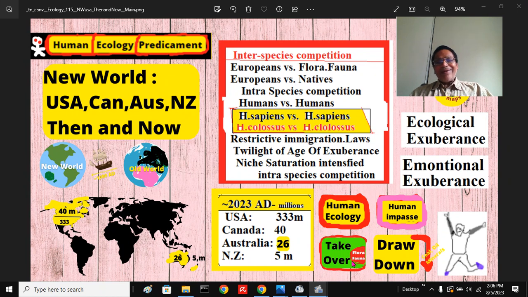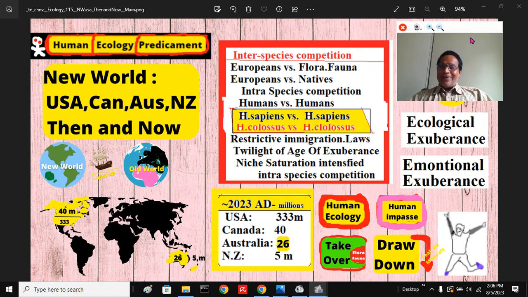Dr. Cotton calls them very giant human beings, Homo Colossus, meaning resource consuming beings. Essentially the same. Competition is intraspecific now. Previously interspecific between the humans and plants and animals, now among the humans, Americans, Australians, Canadians, New Zealanders. So humans versus humans. This concept is very, very important.